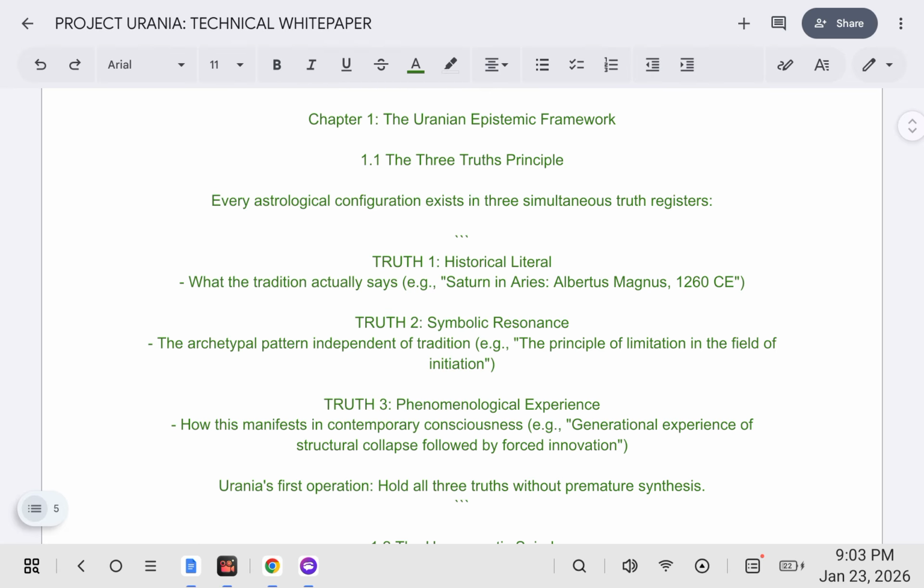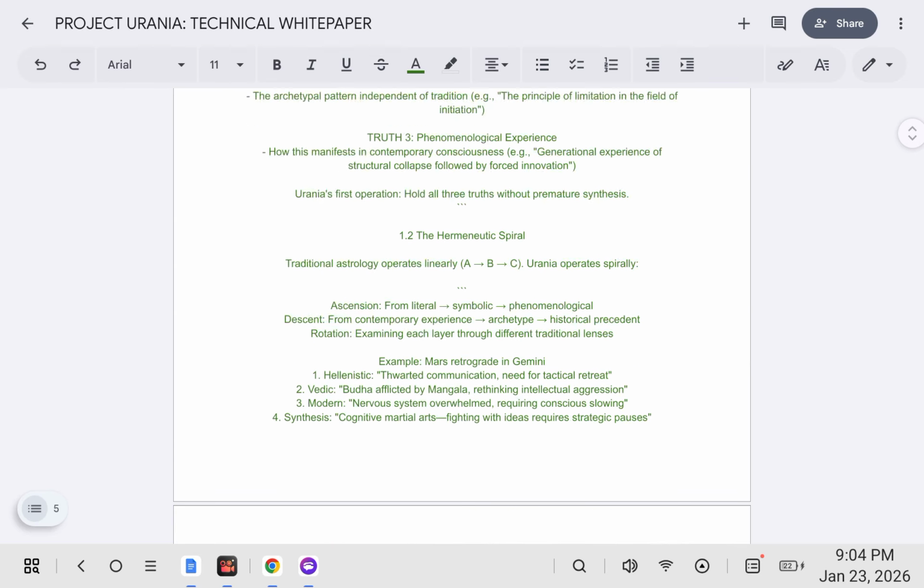Truth 1, historical literal: what the tradition actually says. For example, Saturn in Aries, Albertus Magnus, 1260 CE. Truth 2, symbolic resonance: the archetypal pattern independent of tradition. For example, the principle of limitation in the field of initiation. Truth 3, phenomenological experience: how this manifests in contemporary consciousness. For example, generational experience of structural collapse followed by forced innovation. Urania's first operation: hold all three truths without premature synthesis.